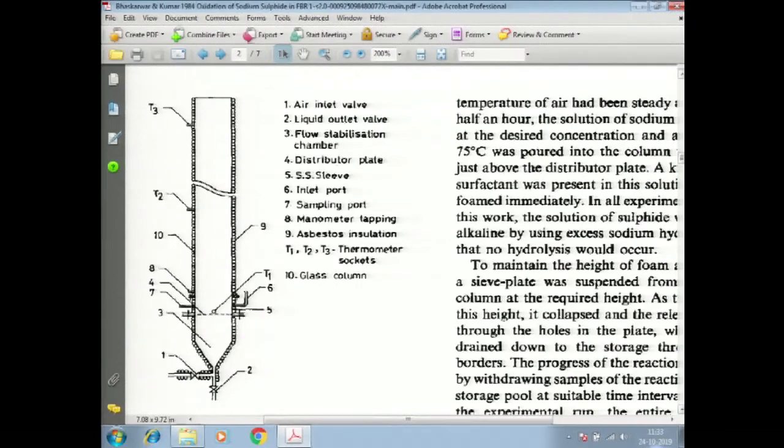Oxygen is within the bubble. The sodium sulfide solution is in the films. At the interface, we have a layer of surfactant which stabilizes the films. So there is no difficulty in understanding that there is this air and associated liquid. As these bubbles in a foam plug rise continuously up, the gravity is pulling at the liquid. So it's natural that the liquid in the films will tend to come down by action of gravity.